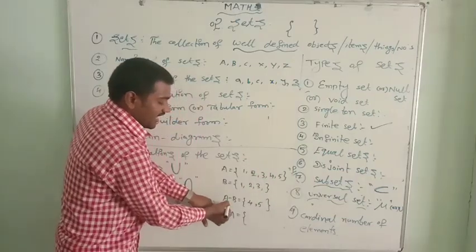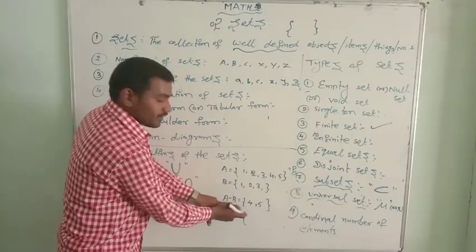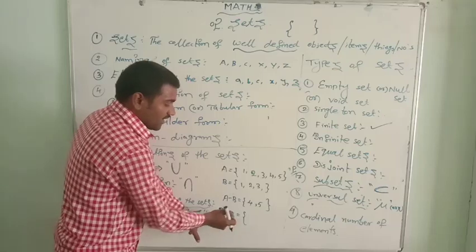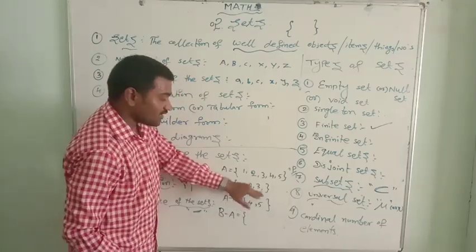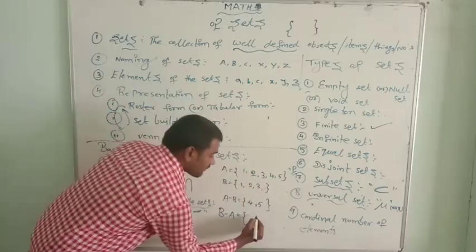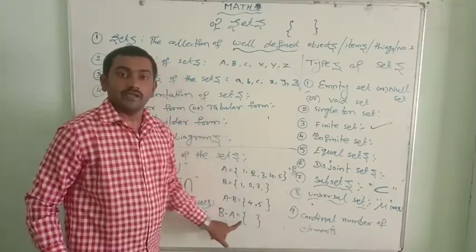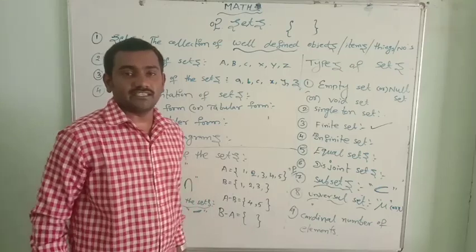Only belongs to A, not belongs to B. Here only belongs to B, not belongs to A. The elements only belonging to A are 1, 2, 3, which also belong to the set B. So there is nothing. Empty set. B minus A is an empty set here.